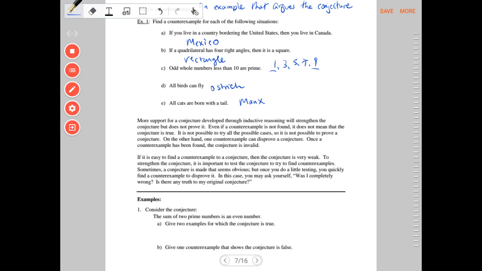Sometimes a conjecture is made that seems obvious, but once you do a little testing, you quickly find a counterexample to disprove it. In this case, you may ask yourself, was I completely wrong? Is there any truth to my original conjecture? Okay, let's go through the following examples.